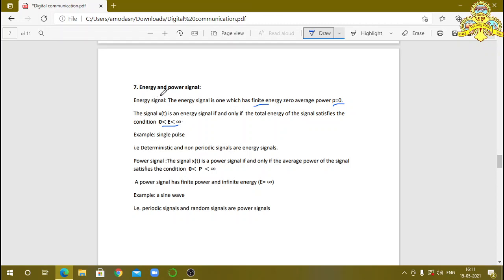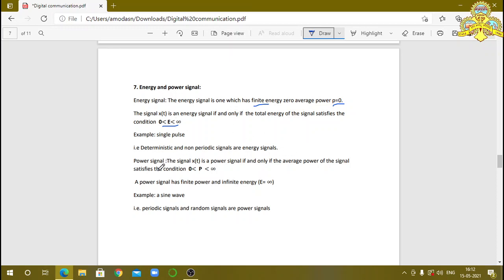Here the example for an energy signal is a single pulse. If it is a single pulse, we have one particular energy level and average power is equal to 0, then it is called an energy signal. The examples for energy signals are deterministic and non-periodic signals. Deterministic means at one particular time interval those signals occur, then it is called deterministic. And if it is a square pulse, there are no repetitive waveforms, then it is called a non-periodic signal. These are the examples for energy signals.